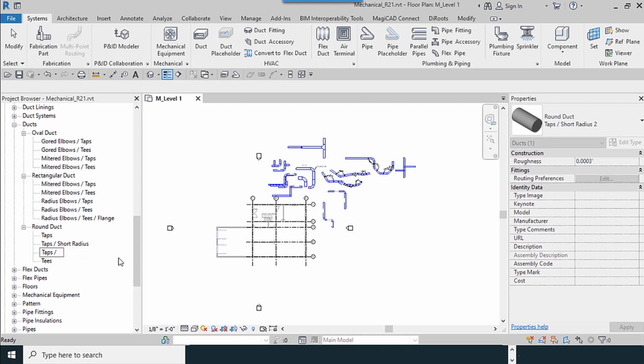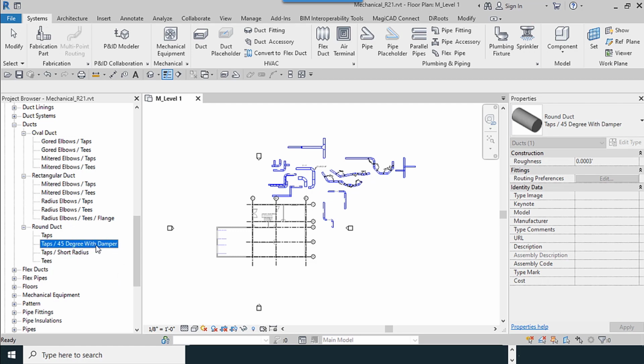I will explain which type of duct I need. 45 degrees, with damper. Okay, damper.